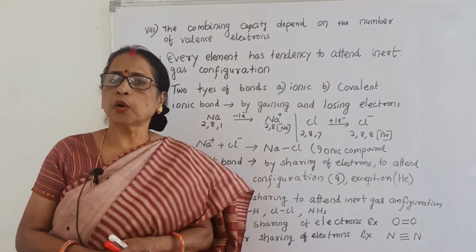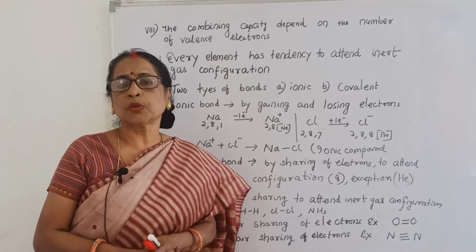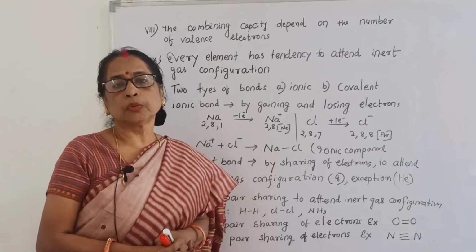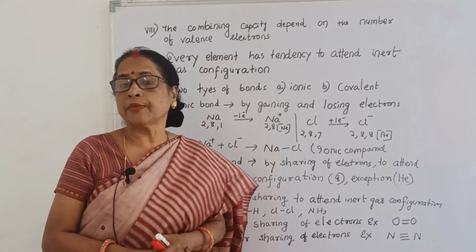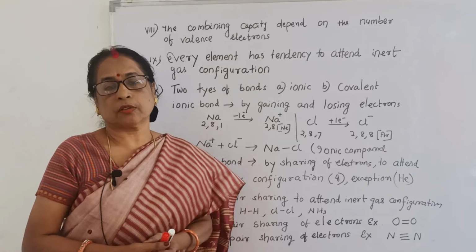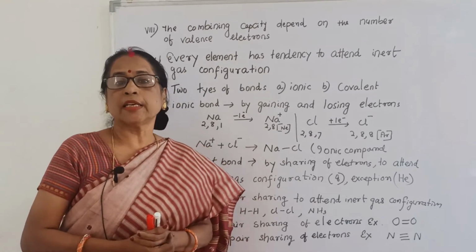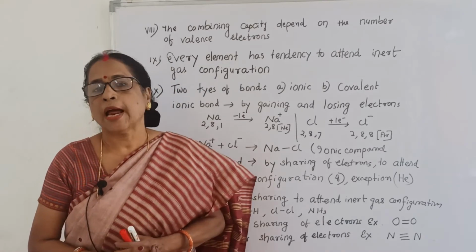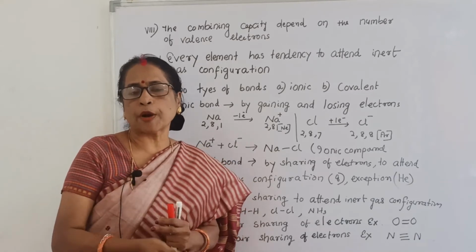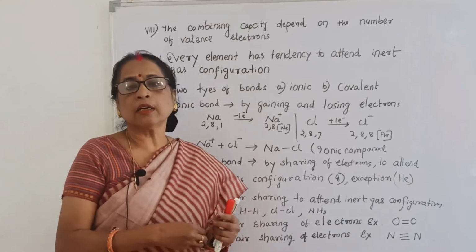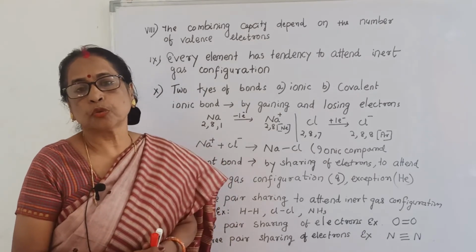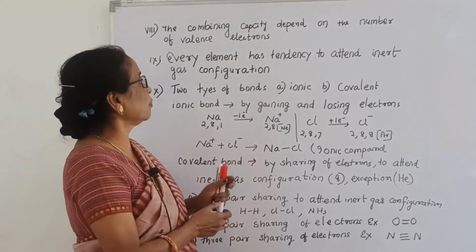Similarly, if you see chlorine, which is 2, 8, 7, it is very difficult to lose 7 electrons. That is why it is easy to gain 1 electron and attain the inert gas configuration. So according to the requirement of the element, either it will lose electrons or gain electrons and change to the inert gas configuration.